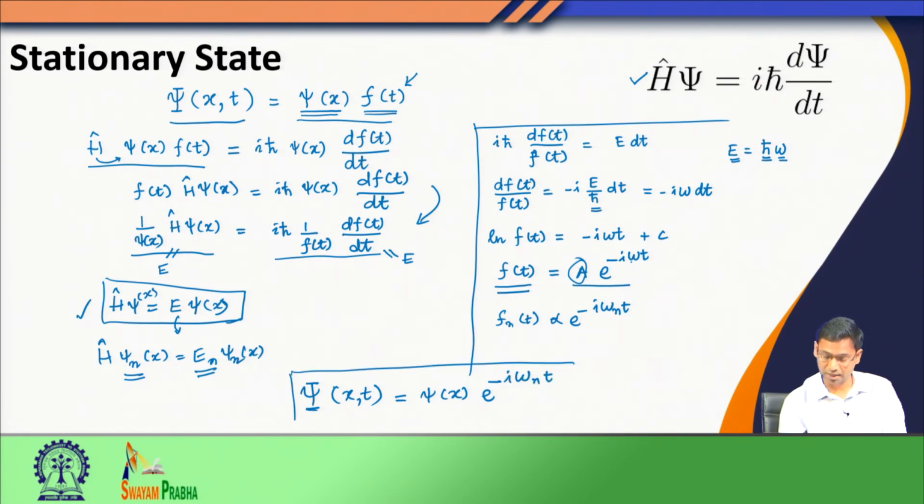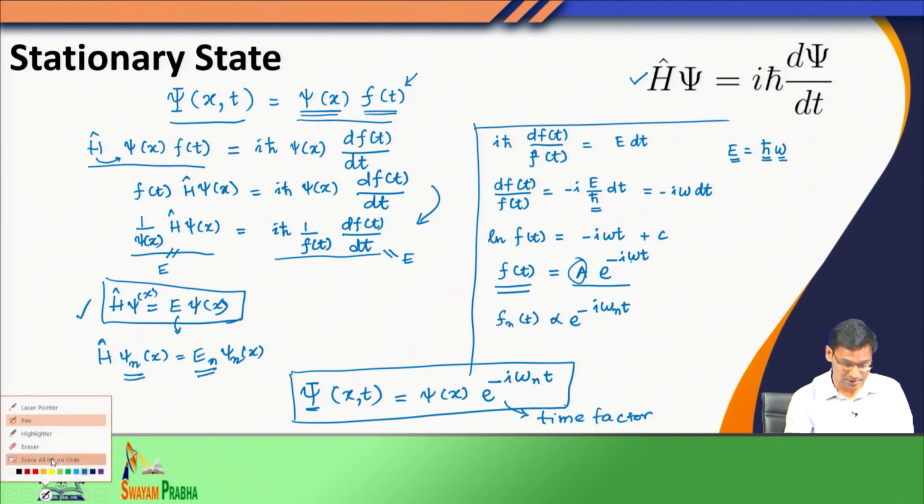So, this is what I get as a general form of this time dependent wave function, when one important thing, when the Hamiltonian does not have explicit dependence on time. So, I have this second term, which is called a time factor. Now, we would see something interesting from this.